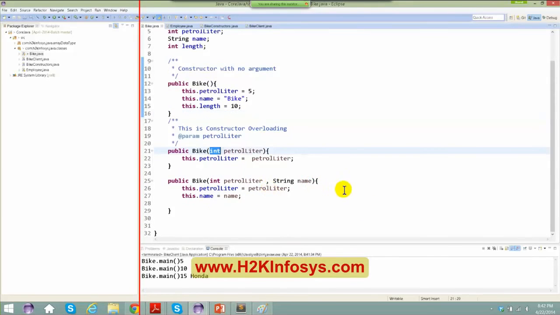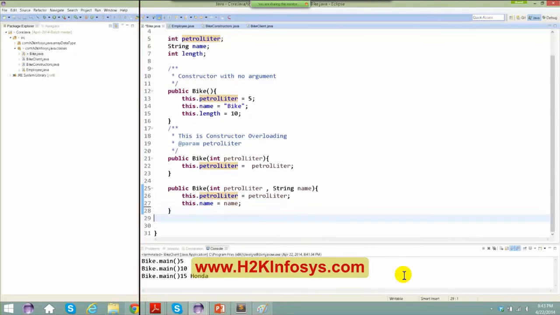And here in petrol, you're just initializing with a petrol here. Here I initialize with a petrol and a name. And next I want to initialize with petrol, the name, as well as the length. So I'm going to say here public bike. Let me copy the same thing here.